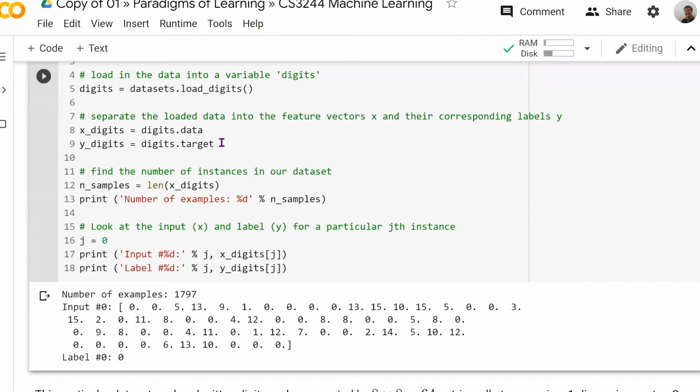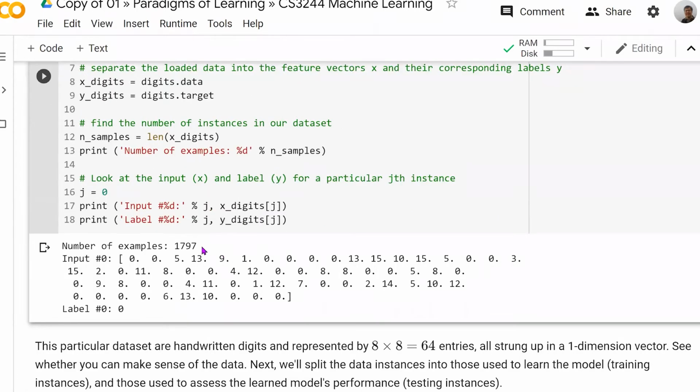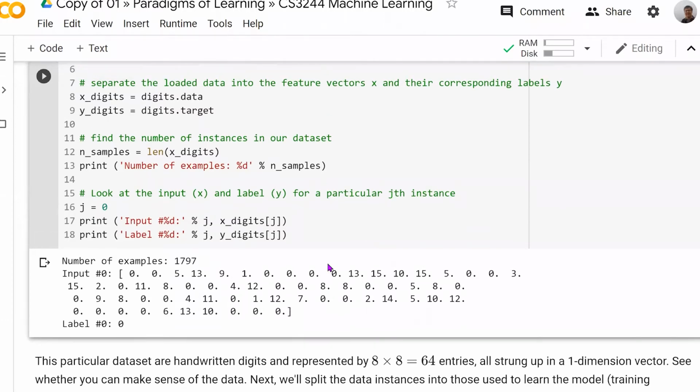Okay, so it's come out with some examples. It says this data set has almost 1,800 examples, and the first image looks a little bit like this. This is a bunch of numbers, an array of digits.